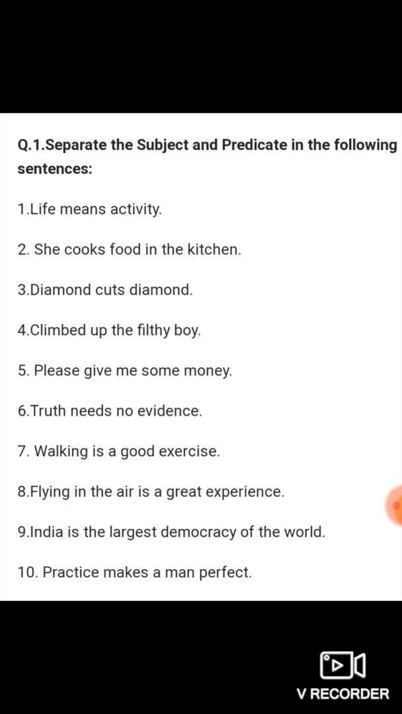Number 5, please give me some money. Number 6, truth needs no evidence. Number 7, walking is a good exercise. Number 8, flying in the air is a great experience. Number 9, India is the largest democracy of the world. Number 10, practice makes a man perfect. Okay, so these were 10 sentences for you to do at home.